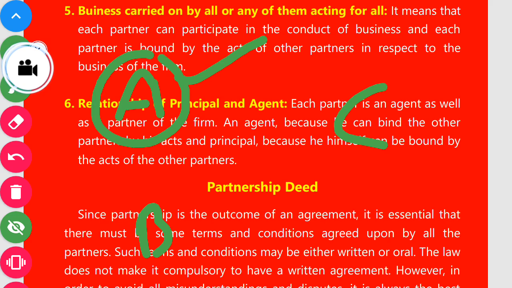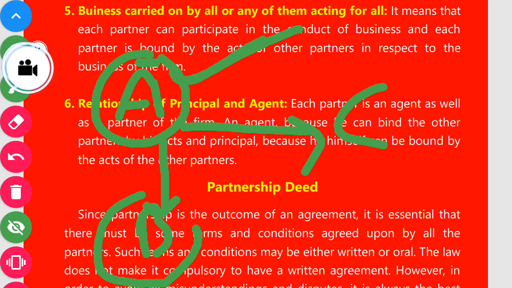In this condition, Mr. A can bind Mr. B and Mr. C for his act. In this condition, Mr. A is an agent, and Mr. B and Mr. C are principals.